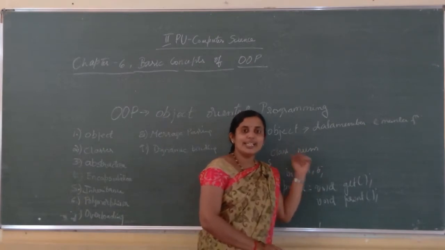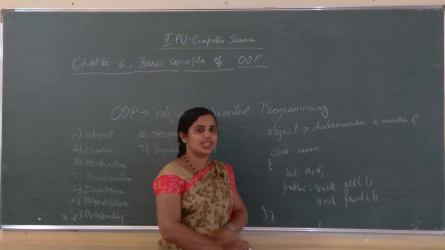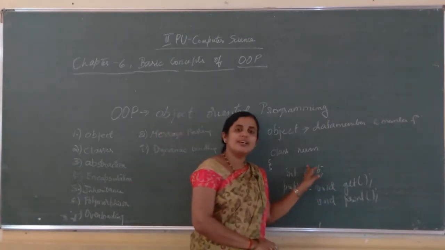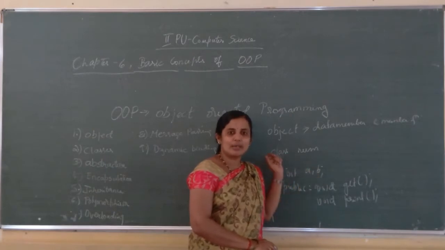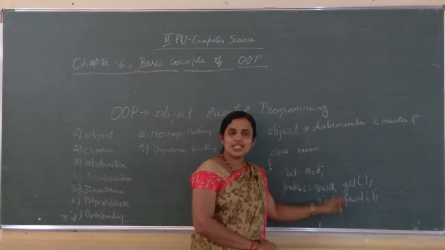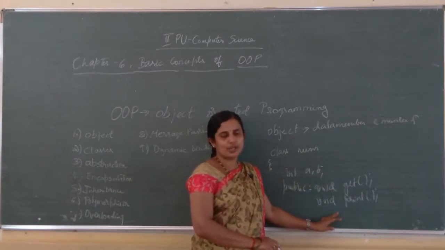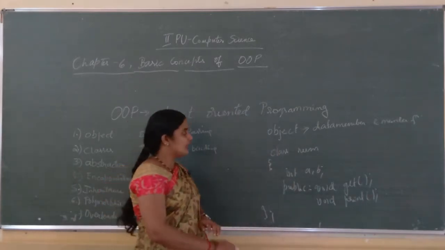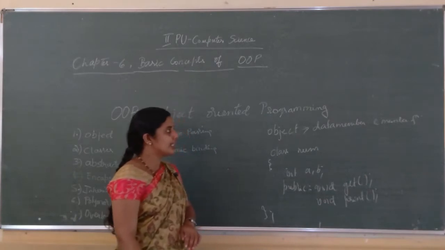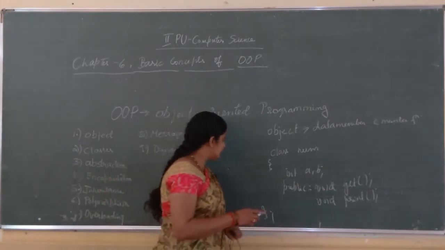Object means what? It is a collection of data members and member functions. What is a data member? The variables declared inside a class are known as data members. What are member functions? Functions declared inside a class are known as member functions. Suppose I consider a class car. I will consider a class car.